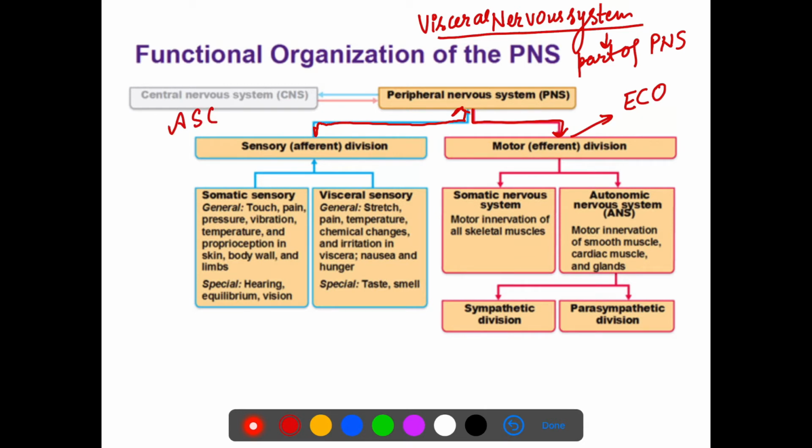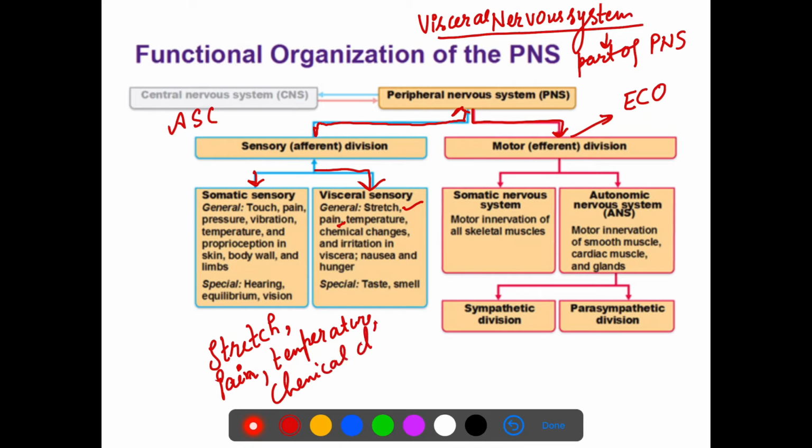So what is the visceral nervous system? Basically it deals with the sensory part of the nervous system, the sensory information like stretch, pain, temperature, any chemical changes, irritation in internal organs, nausea, hunger.